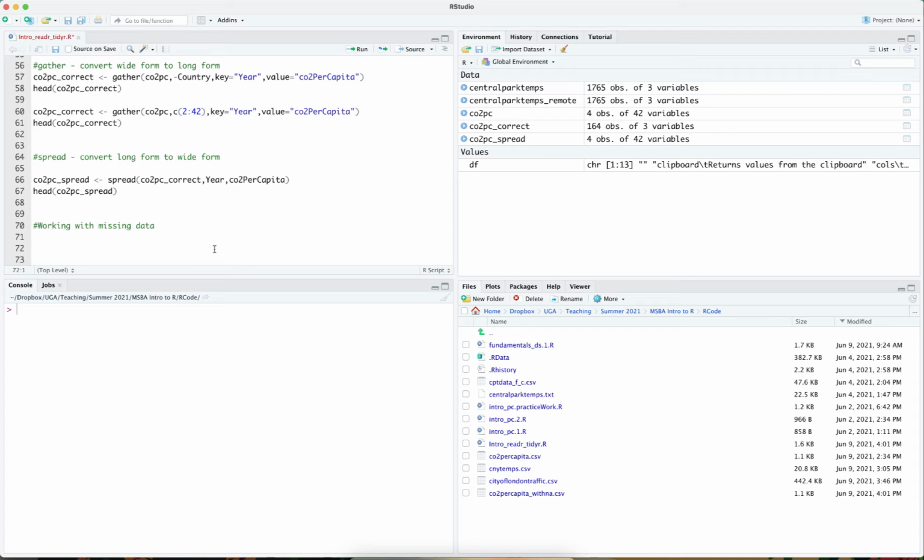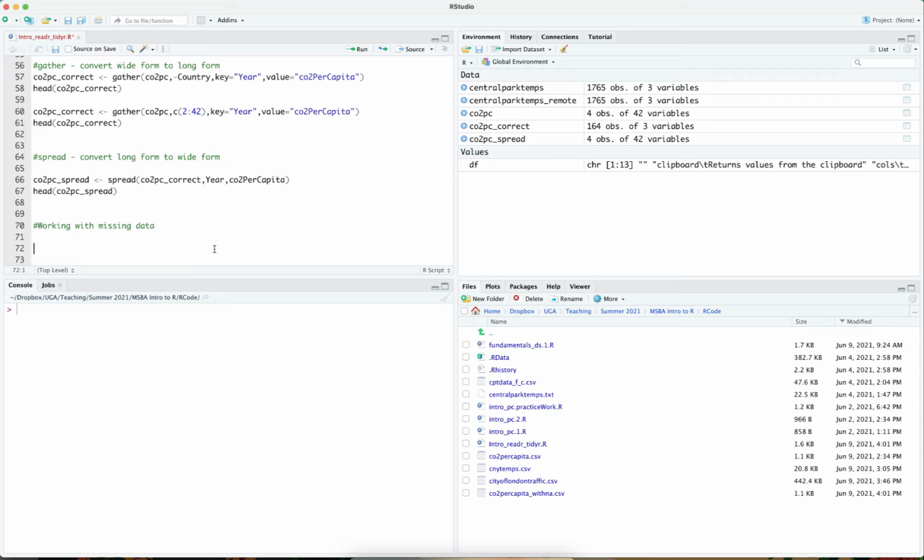One of the other ways that tidyR helps to work with data is it helps us manipulate data that is missing. We can either drop or replace missing values in a data frame that has missing data in specific columns. And so here is how we can work with that.